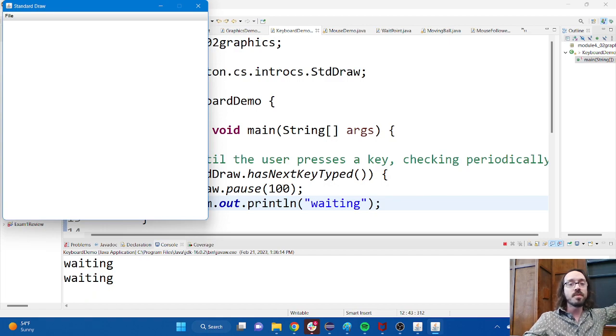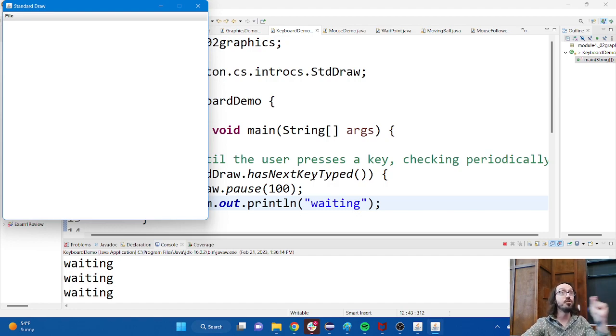The way to interpret this number, this 100, is that it's in milliseconds. So this is pausing for a tenth of a second. Every tenth of a second, it's checking to see if I've pressed a key yet. And it's just waiting. It will wait here forever. If I walk away from my keyboard, it'll sit here for eternity and wait for me to press a key.